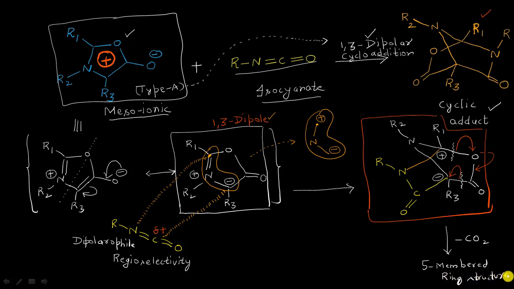If this will be going in this direction, you can see a positive charge is coming on this carbon atom, and because now adjacent to this carbon atom having a positive charge, there are present two nitrogen atoms which are electronegative in nature. So obviously they will be intensifying this positive charge.